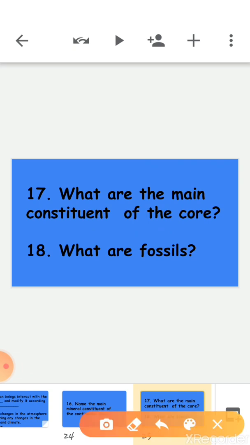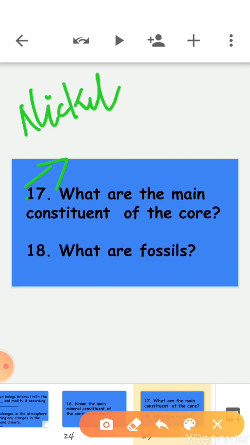Now move on to the next question. Question number 17th. What are the main constituents of the core? So basically core is a layer of the earth. So the main constituents of the core are, basically there are two, right. First one is nickel and the next one is iron.